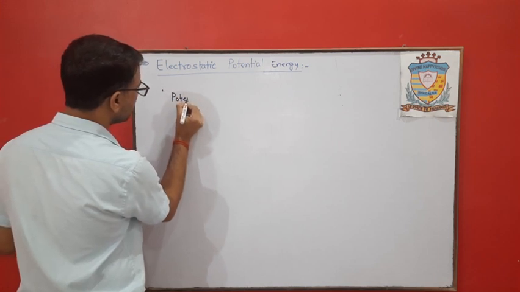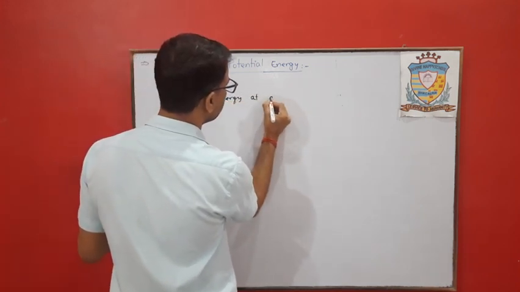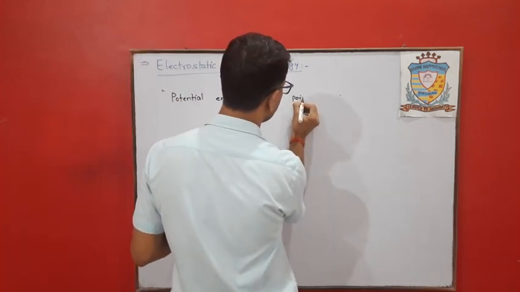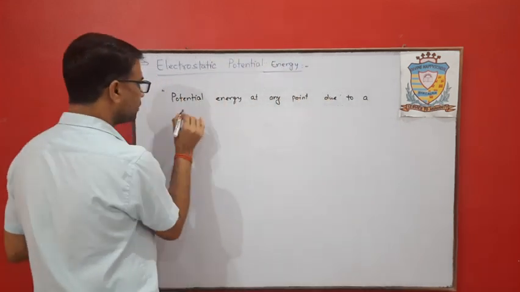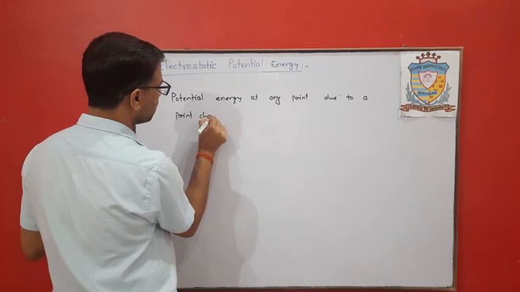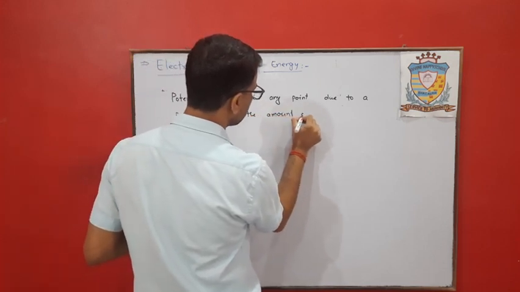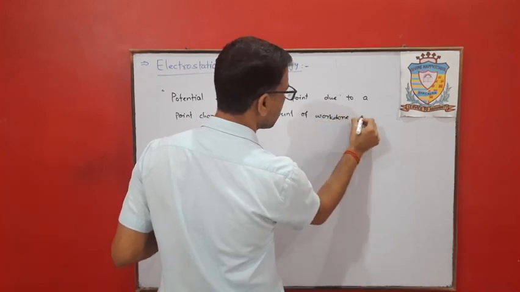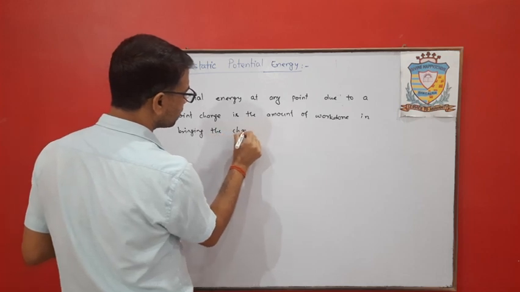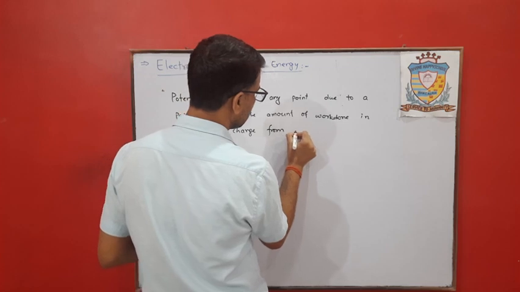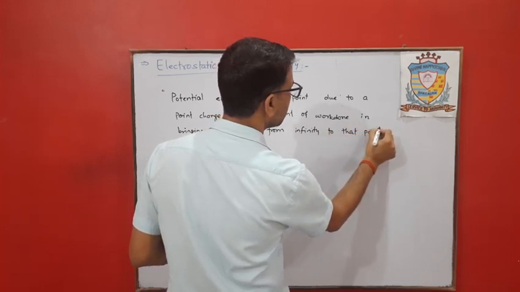So potential energy at any point due to a point charge is the amount of work done in bringing the charge from infinity to that point.